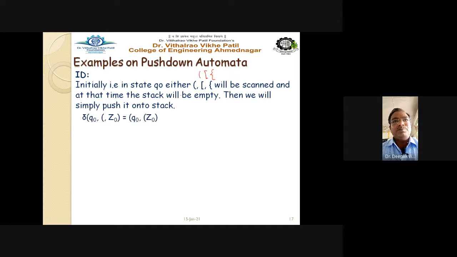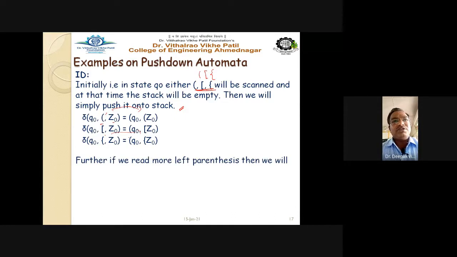Then we simply push it on the stack. Simply push all the opening brackets into the stack. So write down the rules for the opening bracket: delta Q0, round bracket, Z0. Simply push this opening bracket into the stack. Again, if we find the square bracket, also push it into the stack, and if the curly bracket is there, push it inside the stack, right?